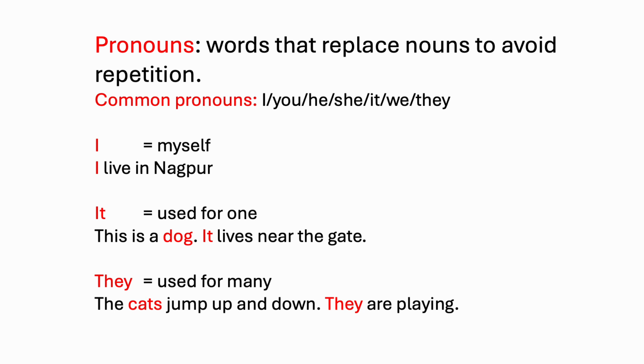I live in Nagpur. This is a dog. It lives near the gate. So instead of using the word dog, we use the pronoun it. They is used for many. The cats jump up and down. They are playing. So instead of using the word cat again and again, we used the pronoun they here. So pronouns are small words that replace naming words. Naming words are nouns.